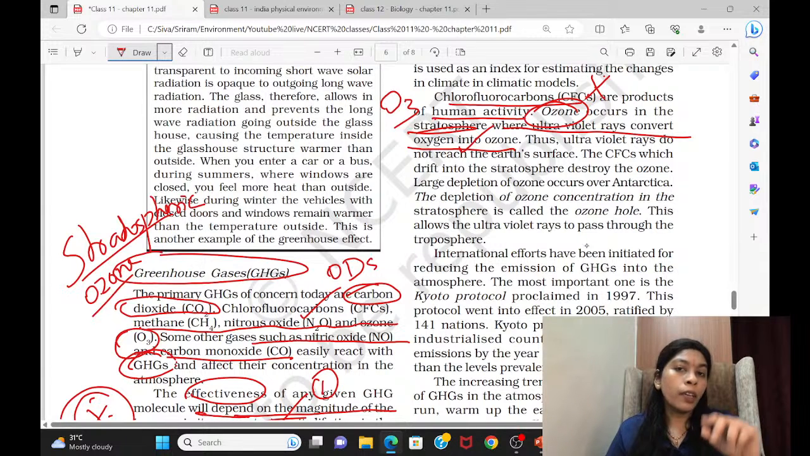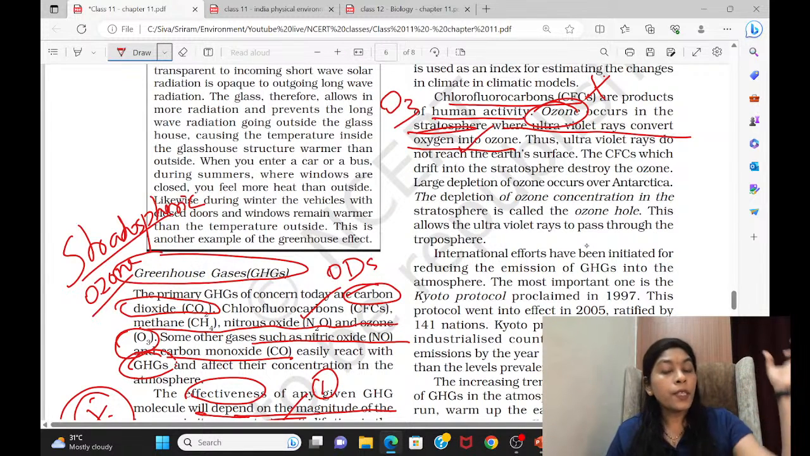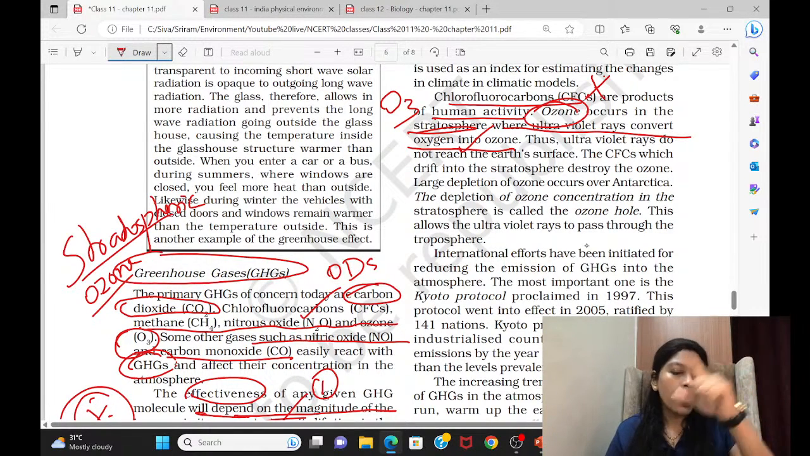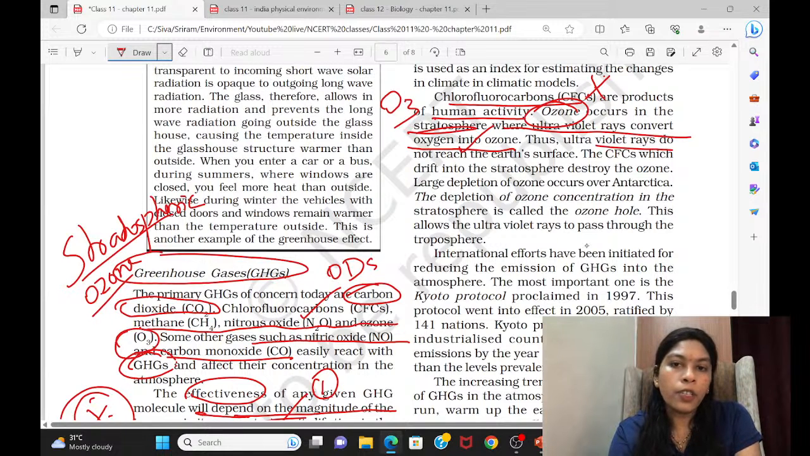So what we are doing, we are releasing CFCs. CFCs are also doing damage to the ozone, and they deplete the ozone. So that becomes a big hole. We can say the ultraviolet rays do not reach the Earth's surface because of this ozone. But CFCs, which drift in the stratosphere, destroy this ozone.